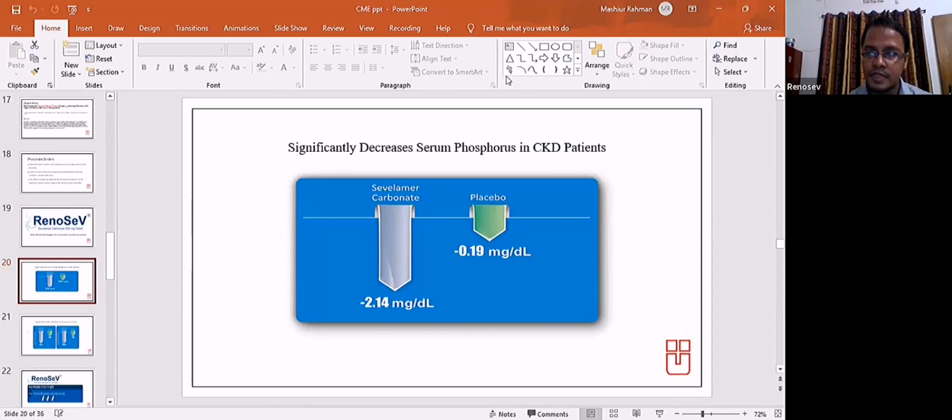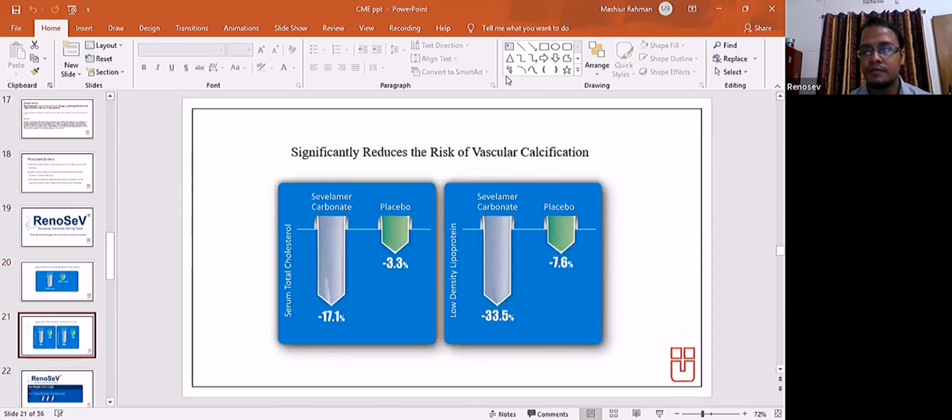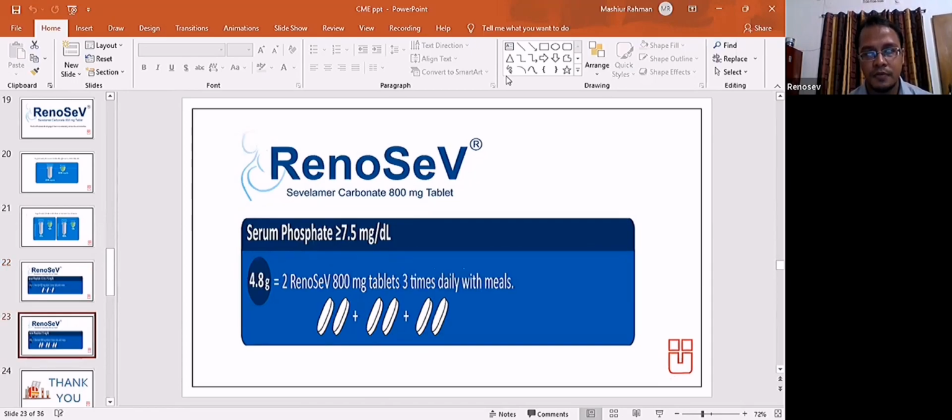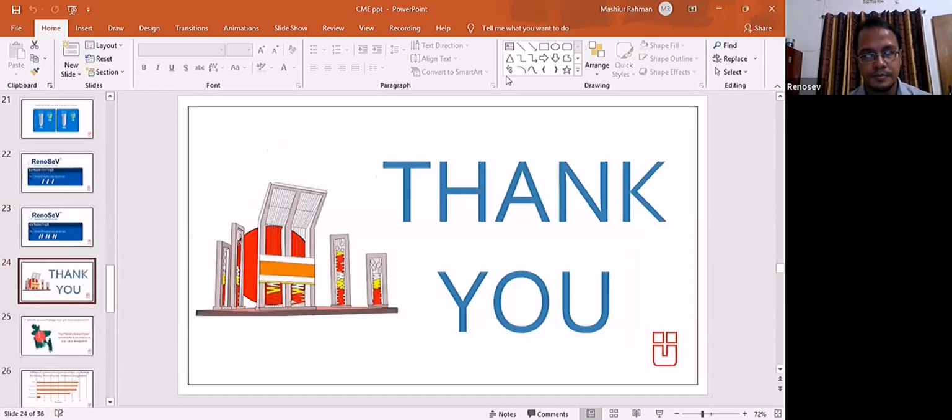It significantly decreases serum phosphorus in CKD patients. It significantly reduces the risk of vascular calcification. That is, this is the only preparation that lowers the cholesterol level compared to other preparations. Renocef, serum phosphorus level 5.5 to 7.5: one tablet 3 times daily with meals. And if the phosphorus level is above 7.5 milligram per deciliter, it's 2 tablets 3 times per day with meals.